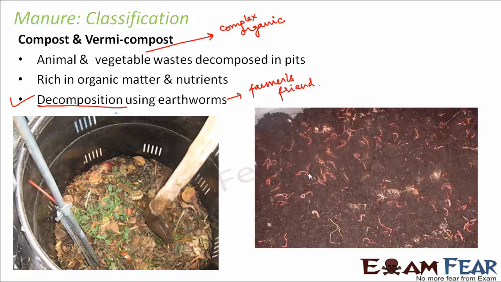So here you can see this is how earthworms, when present in the soil, increase the quality of the soil. Not only this, earthworms help in the process of decomposition. Earthworms help to break down the complex matter into simpler pieces. At the same time, the castings of earthworms are also very rich in nutrients. So those castings also provide additional nutrients to the soil. So earthworms perform a double role. One is they help in the process of decomposition. Secondly, they also add some additional nutrients to the soil.